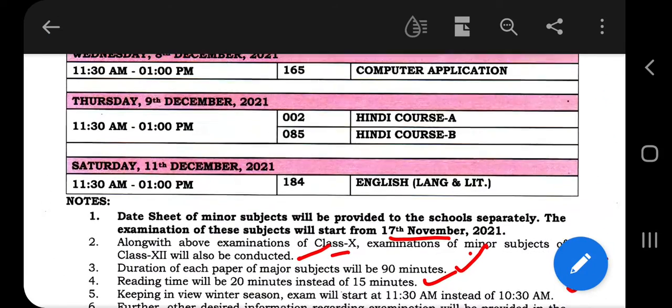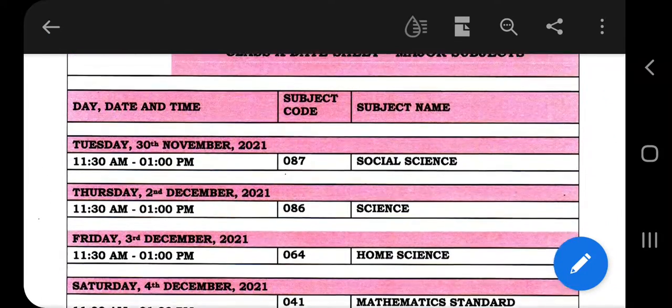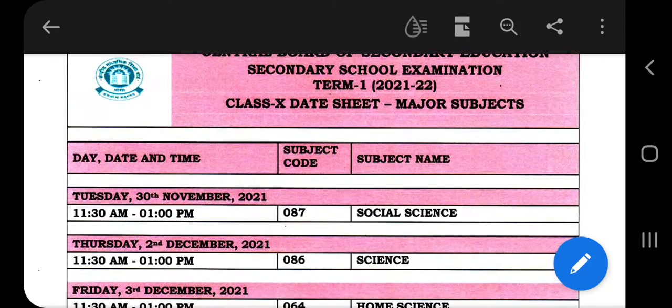So this time all your examinations are starting from 11:30 to 1 p.m.